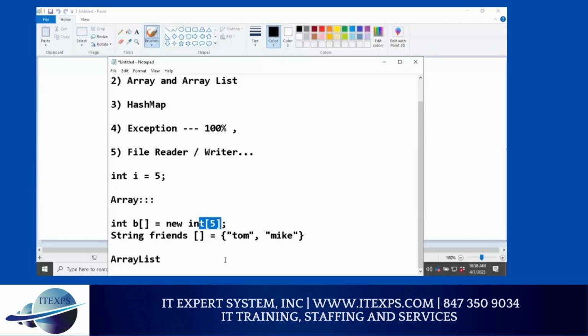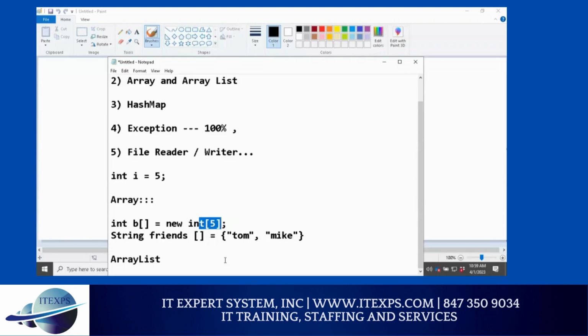You know why? Because you don't know the future. It can grow more; array list can scale automatically. Array doesn't scale. So normally I will use array list more often than array. Array you use when you have a few items, maybe 1 or 2 items, and you know everything, and you know this is the max size, then array is fine. Array is for simple work.